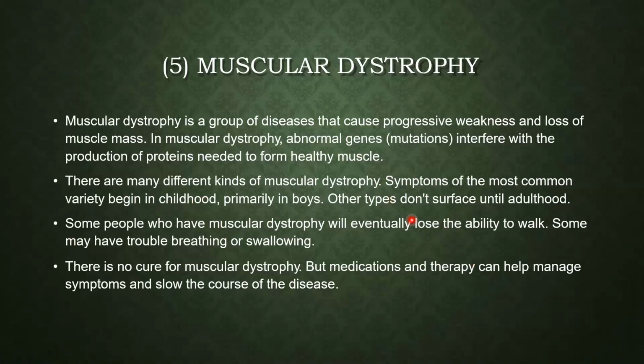Some people who have muscular dystrophy will eventually lose the ability to walk. Some may have trouble breathing or swallowing. As muscular dystrophy is mainly related to walking and muscular movement, people with it will not be able to perform their normal functions, so they lose the ability to walk.